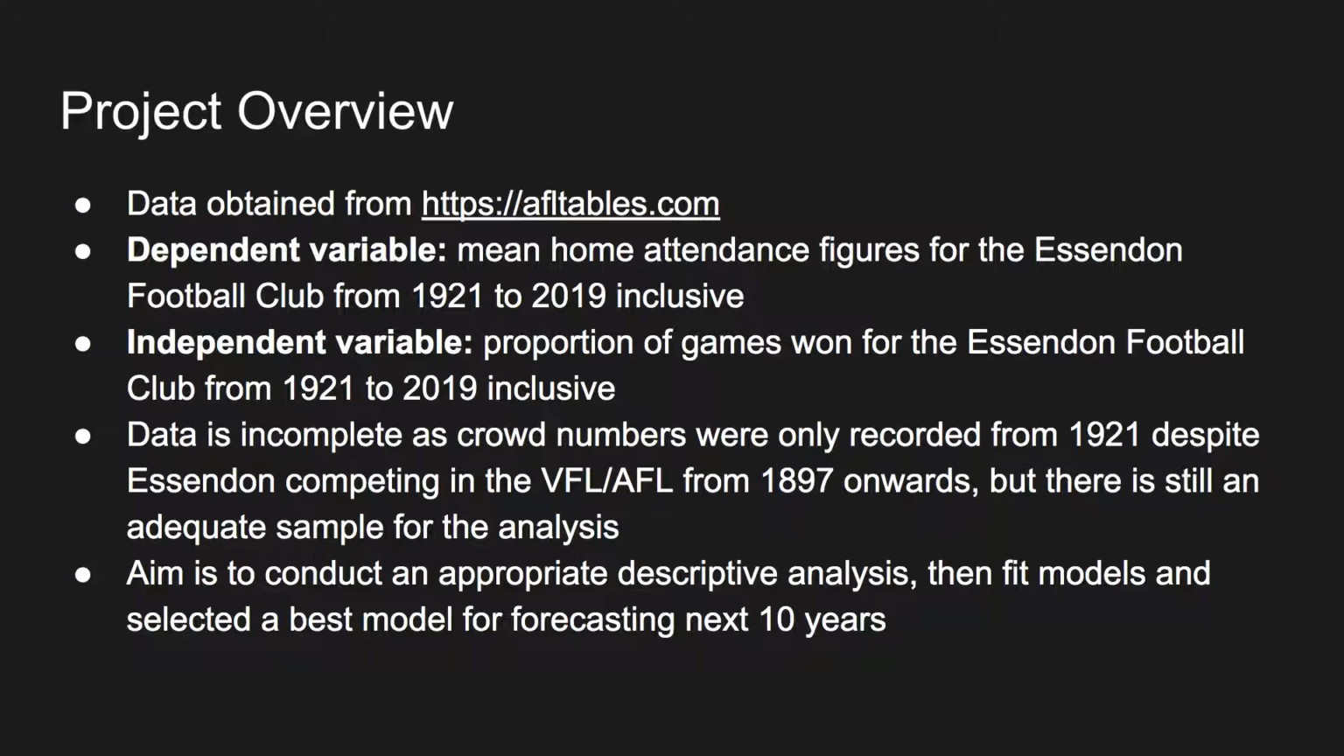The independent variable is the proportion of games won for the Essendon Football Club for the same time periods. It's worth noting the data is incomplete. Crowd numbers are only recorded from 1921 onward, despite Essendon being part of the VFL/AFL from 1897 onward, but there's still an adequate sample for conducting an analysis. So the aim is to conduct an appropriate descriptive analysis, then fit models, and select a best model for forecasting